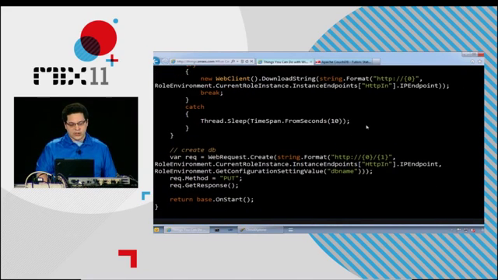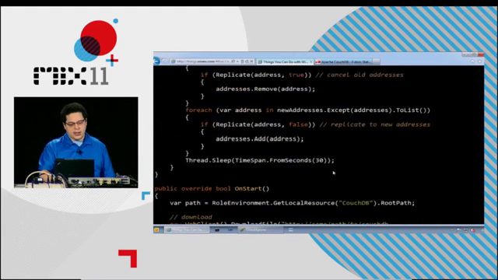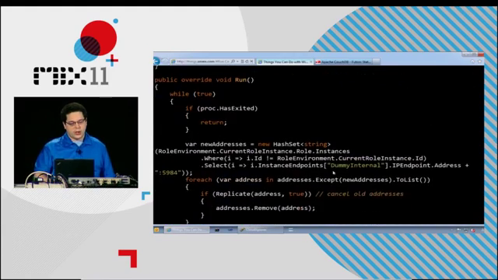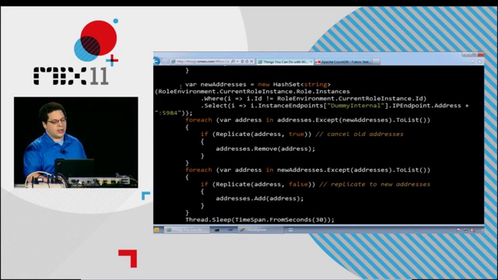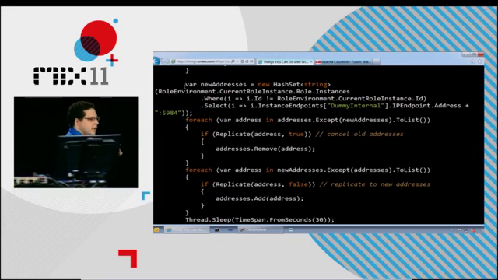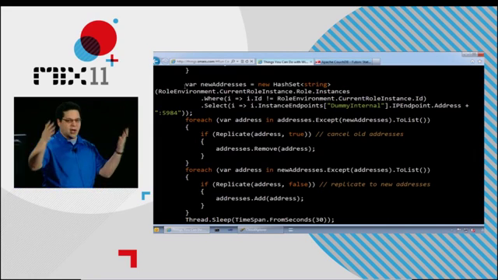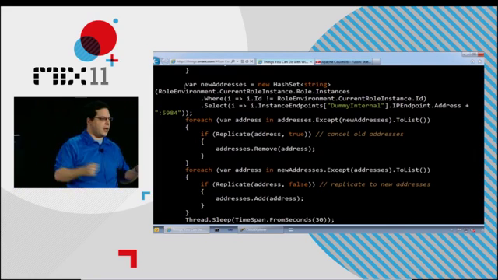What else? Once it comes up, I have a little bit of code that just creates the database. Technically, I guess you don't need to do this, but I have code here that automatically creates the database. And then in a loop, in the actual run, I have something that looks for all the addresses of the other instances in Windows Azure. So we have an API that lets you discover IP addresses of the other instances.